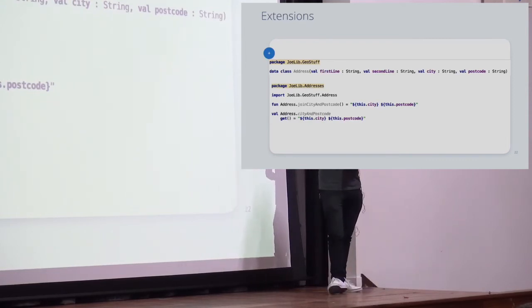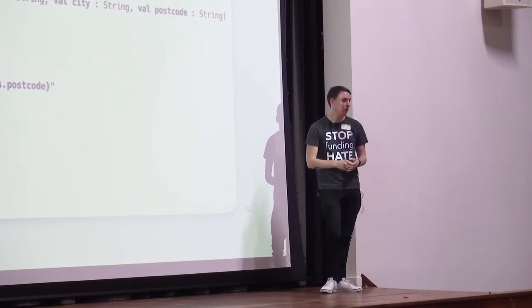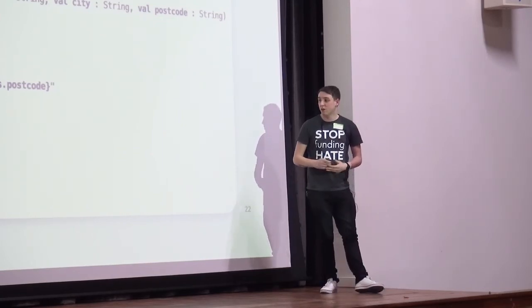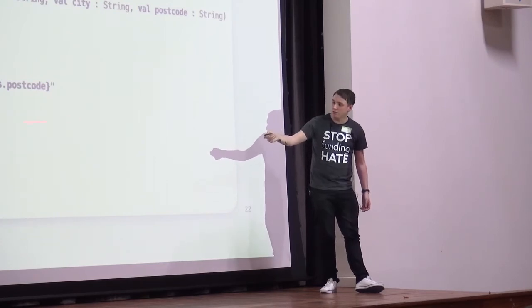Okay? And I guess the reason this doesn't exist in C# is because the syntax of doing extension methods in C# requires parameters, whereas in Kotlin it does not. Because underneath, the getters and the setters of a property are methods, so I can't think of any reason why the CLI wouldn't support that. So Kotlin allows you to do that, and we can change our join city and postcode to city and postcode.